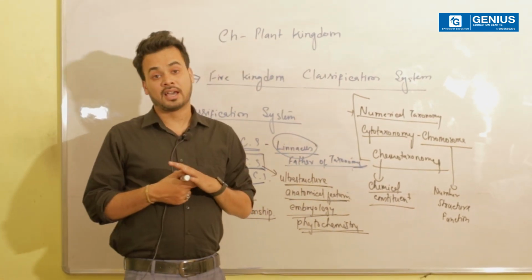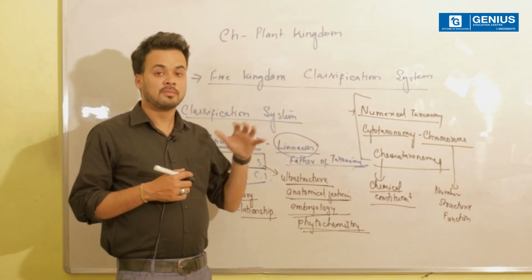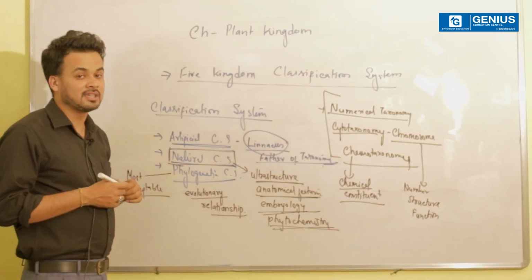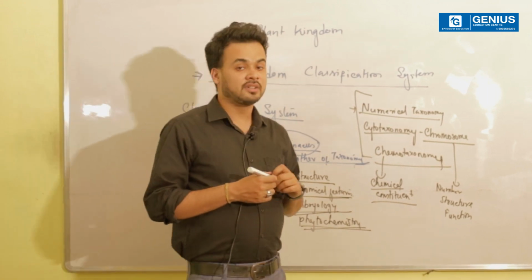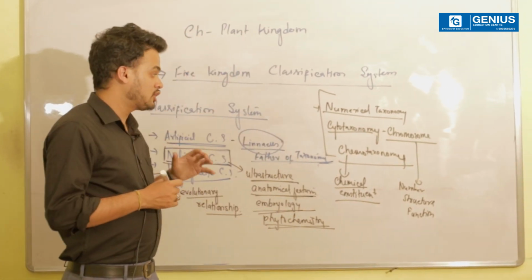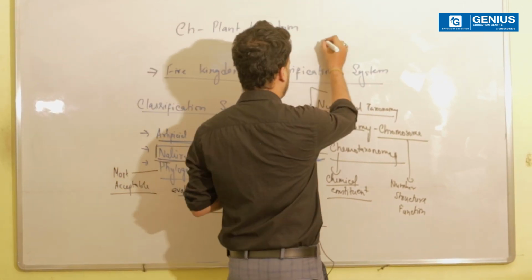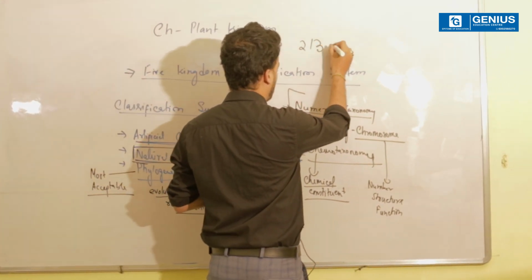So with this, I come to the end of this lecture, which basically was on the very introductory part of a very important chapter, Plant Kingdom. Now let me tell you something with reference to the weightage of this chapter for NEET UG. The weightage is basically 2 to 3 questions.